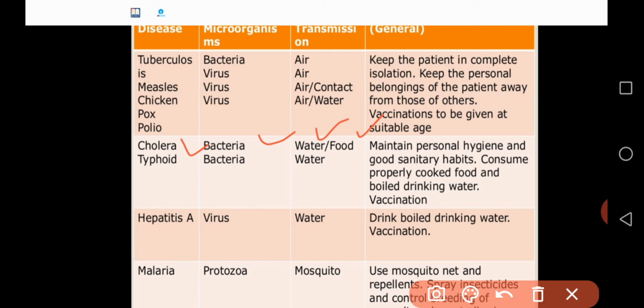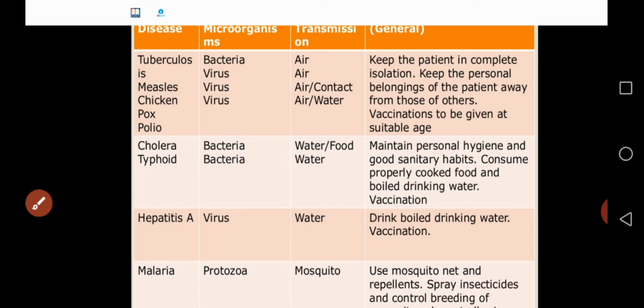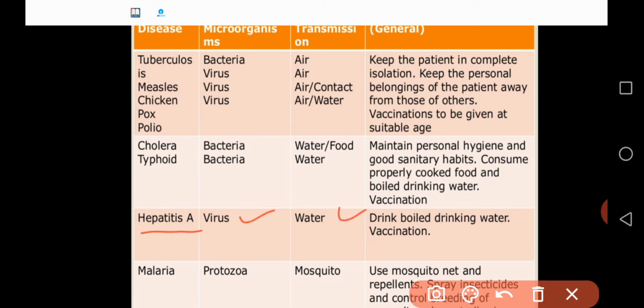Similarly, typhoid. How does typhoid spread? Usually typhoid spreads through bacteria, transferred through water. How to prevent this disease? Consume properly cooked food and boiled drinking water, and also vaccinations are there. Similarly, hepatitis A is spread by a virus through water. To prevent it, you have to drink boiled drinking water, and also some vaccines are there.